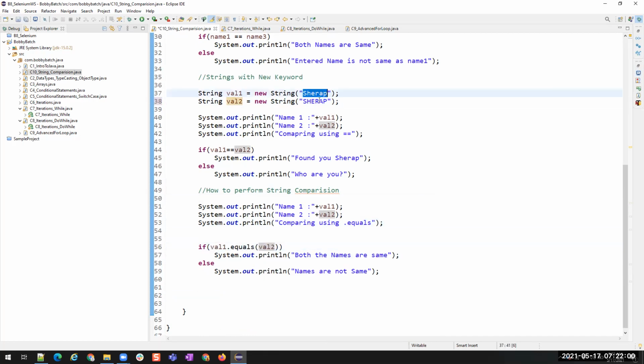Both are Sharab, right? It is not understanding the meaning of this. It is just comparing character by character. That is why Java is considered case sensitive. Do you remember? Uppercase letter is different from lowercase letter. So when you compare this and this, it will say both are not same. Let's see that.